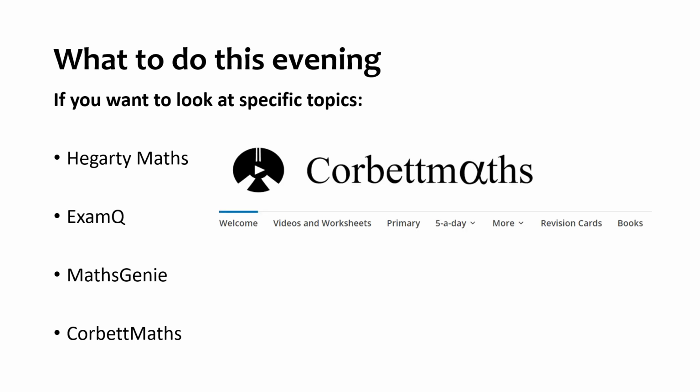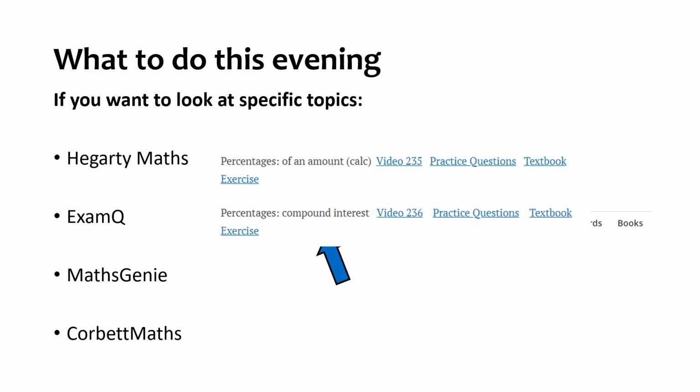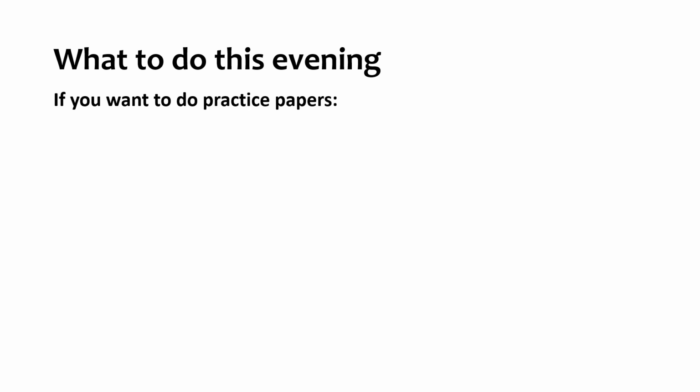Additionally, you have Core Bit Maths. So if you Google Core Bit Maths, it will come up and you can click on it and you can get your videos and your worksheets. When you click on that, it's a long alphabetized list of your topics. So for example, percentages, we did say we think there might be some more percentages questions that come up. So scroll down till you find percentages and then click on the practice questions. You will find that there is this big pink button for answers. So click on that and you can get the answers to those questions.